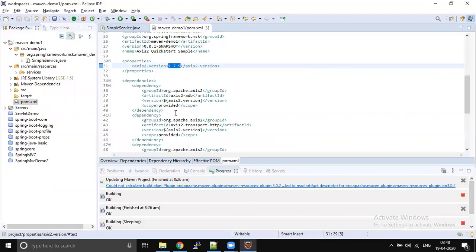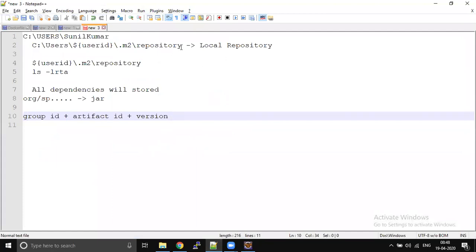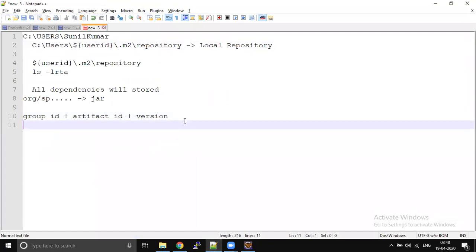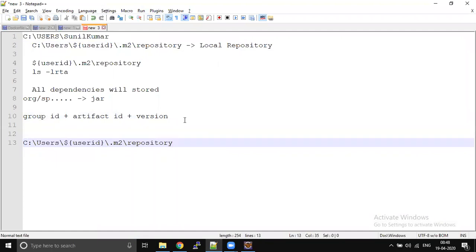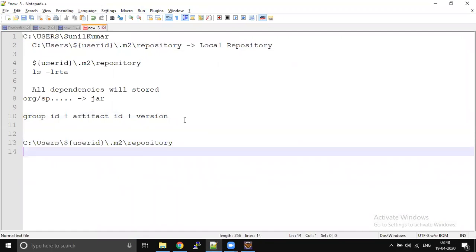So how is that going to be resolved? First of all, it will verify in your local repository. By default this is the local repository, though this can be customized.